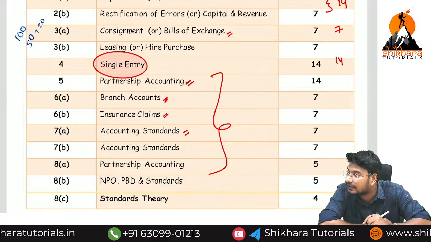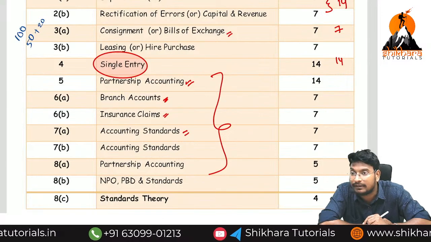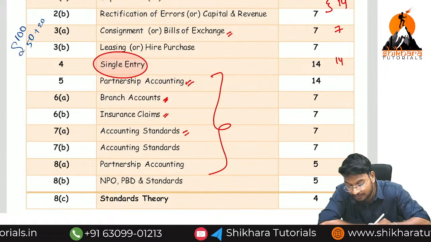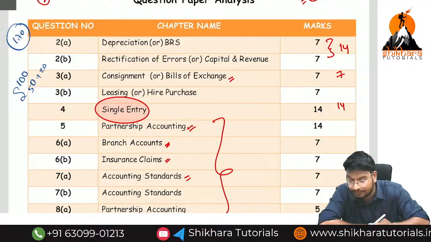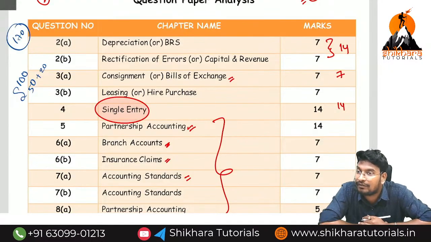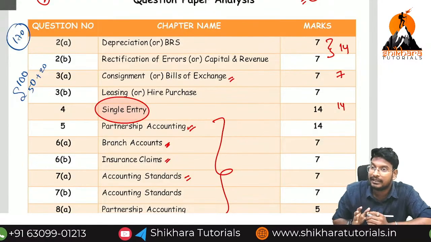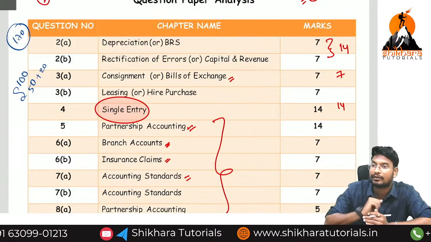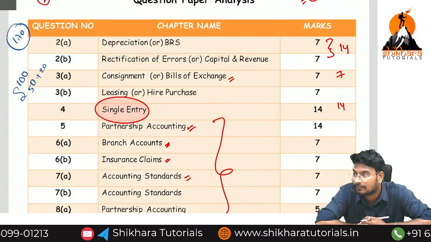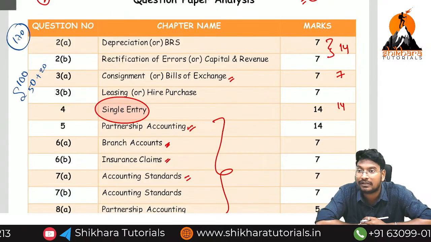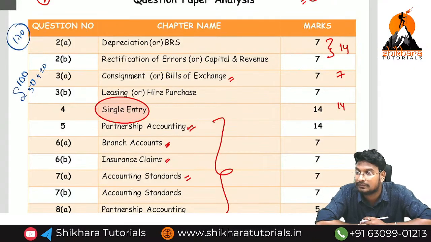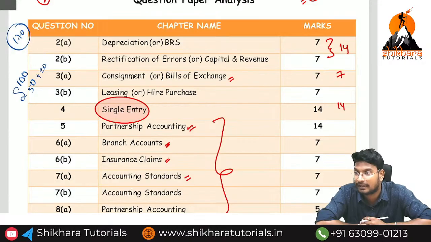How many marks you can get? 70 marks you can get in the corporate accounts. That means how many marks totally? 170 marks in CMA Inter. And again in the CMA final, the same topics will be there, some extra topics, that's all. 100 marks paper, CFR. If you clear that CFR, the total group will be completed. Group 4 will be there in the CMA final.